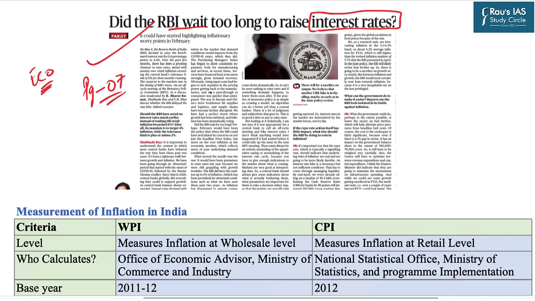Primarily in India, inflation is measured from two indices, that is WPI, the wholesale price index, and the CPI, the consumer price index. So in today's session, we will learn the basic difference between these two indices with regard to inflation measurement in India.